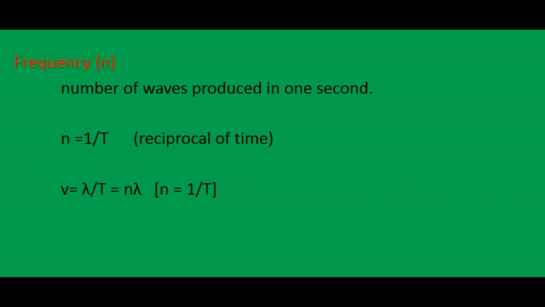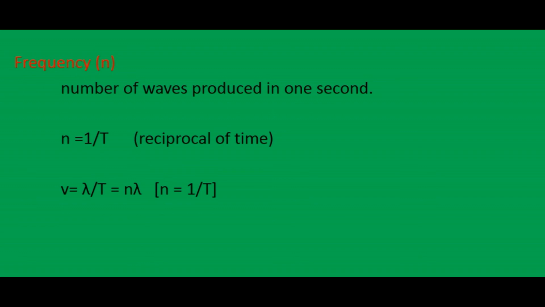Next, we can write the relation between velocity, wavelength and time period. Velocity is defined as the distance travelled by a wave in a medium in 1 second, called the velocity of propagation of the wave in that medium.